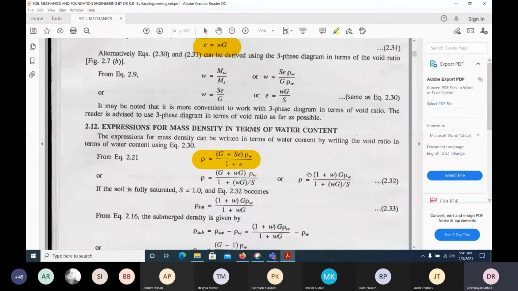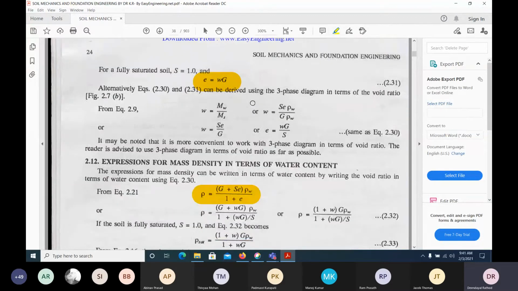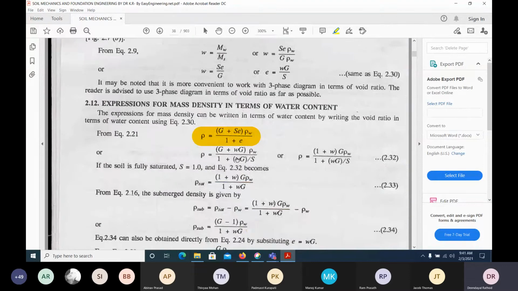Now we want it in terms of water content, because here we know that e is equal to, we have already found out, what is e equal to? e is equal to wG by S. If it is not fully saturated, then substitute the value here, you will get these equations. Likewise you can get these equations. If the degree of saturation is equal to 1, S equal to 1, you will get